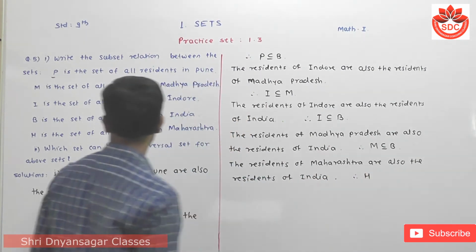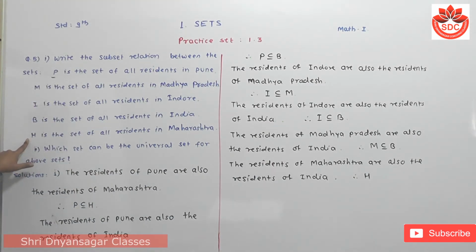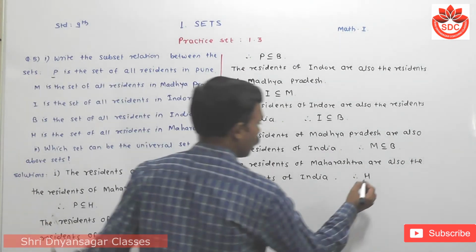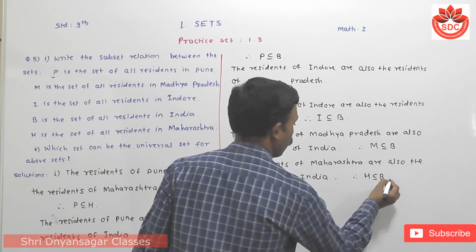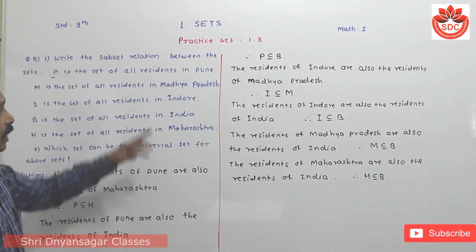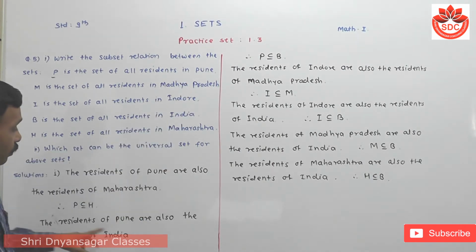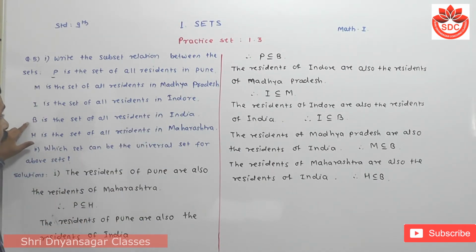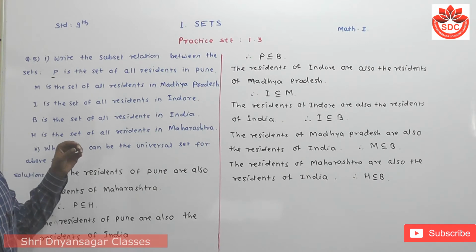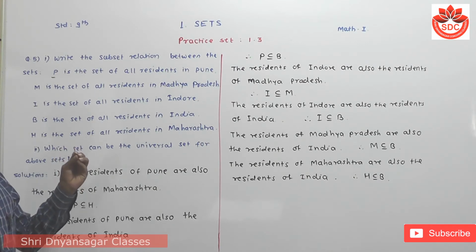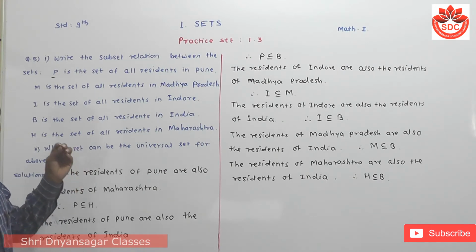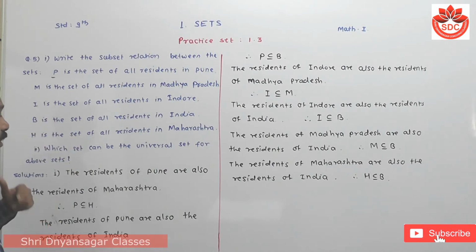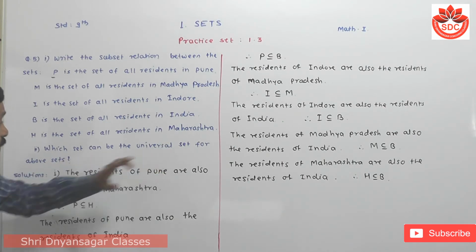Therefore, H, the set of Maharashtra residents, is a subset of B. That means when we look at this, all of these sets are subsets of the set B, the residents of India. So this set B is suitably chosen as the universal set.